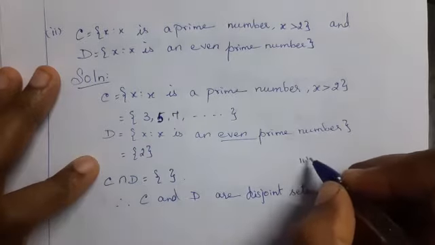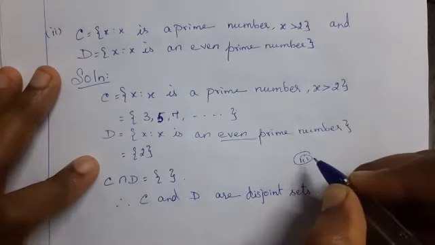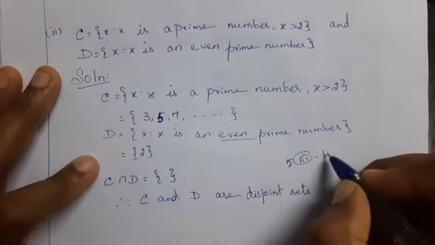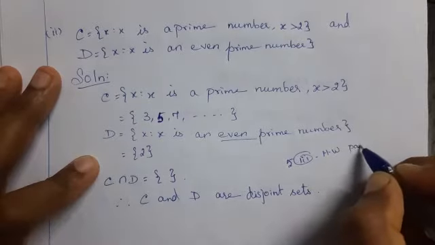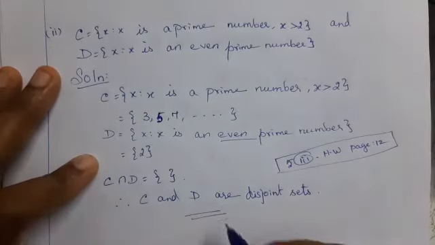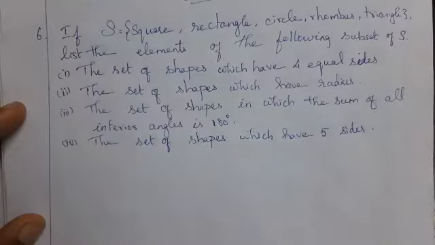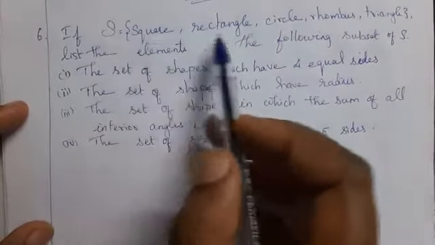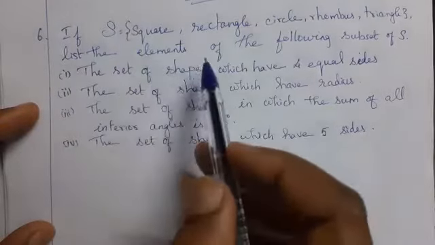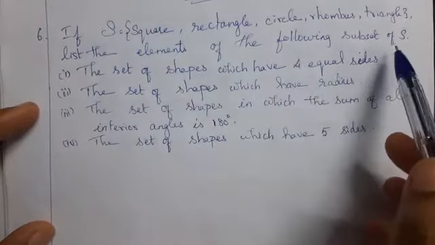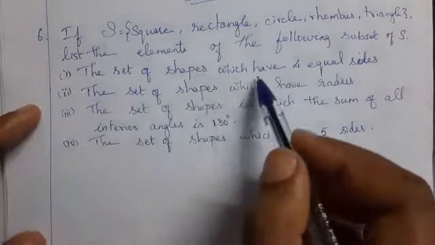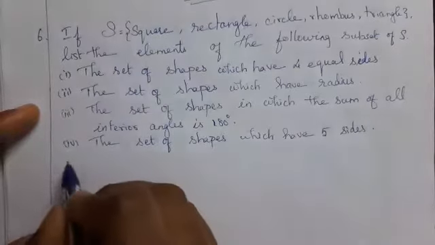Now, third question for your homework, page 12. Now see the sixth question. If capital S is equal to square, rectangle, circle, rhombus, triangle, list the elements of the following subsets of S. First question, the set of shapes which have 4 equal sides.